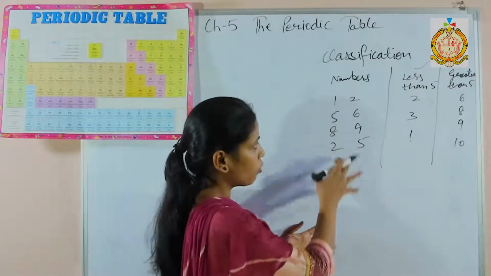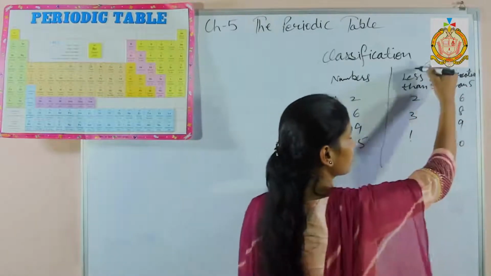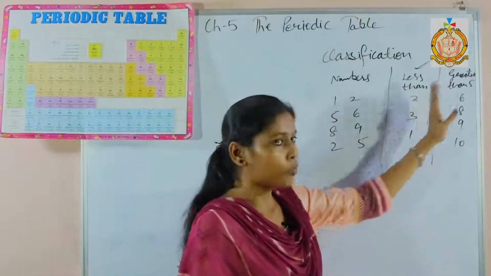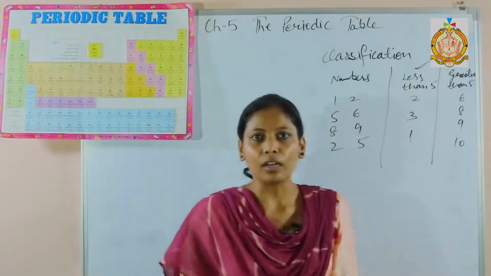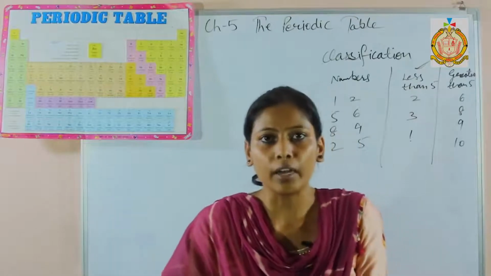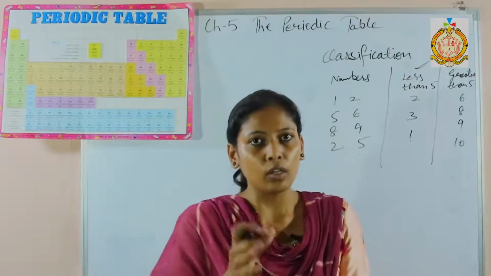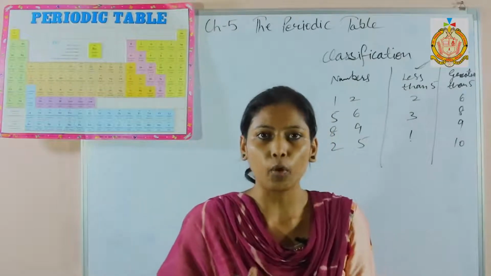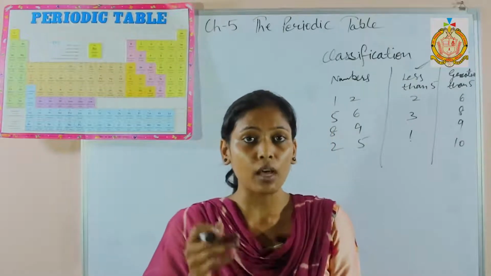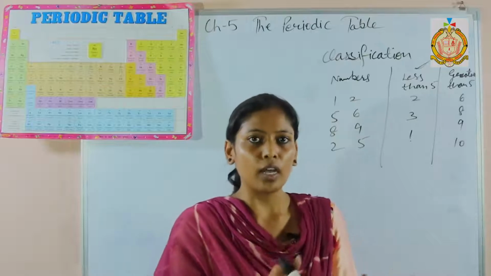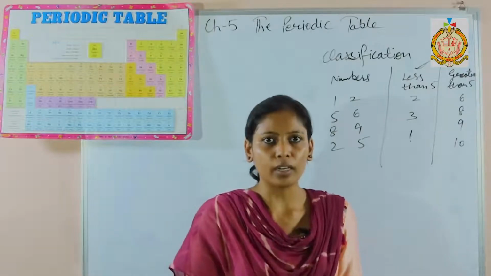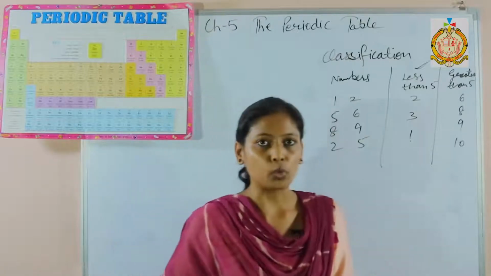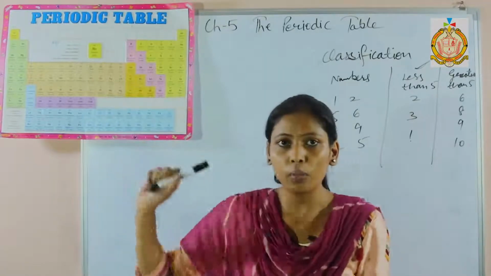We have to see it properly, otherwise from this side, this is classified. These are called classified numbers, less than 5, greater than 5. Similarly, elements are arranged in the periodic table according to their properties. Those elements are properly classified, showing which elements are in which category. So there is a need to represent elements in a table, that is called the periodic table.